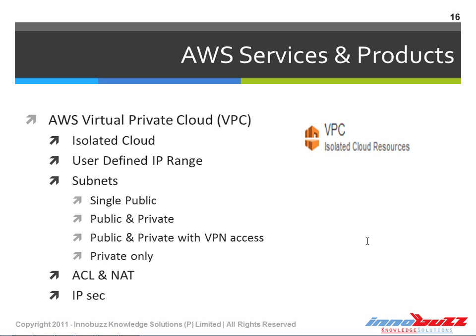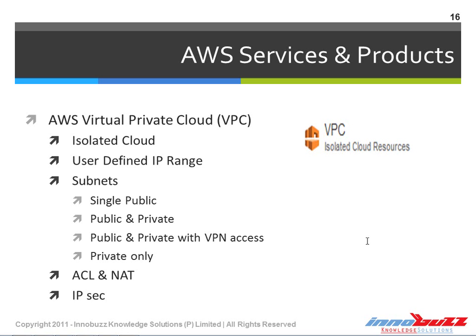networking category. It is AWS VPC, also known as Virtual Private Cloud. Virtual Private Cloud is a virtual network that you can design that resembles a network running out of your data center. As it says, they are isolated cloud resources. Using the VPC technology of AWS, you can run your cloud isolated from the public cloud, and you can use the resources available over the cloud. And that's why we call it an isolated cloud.